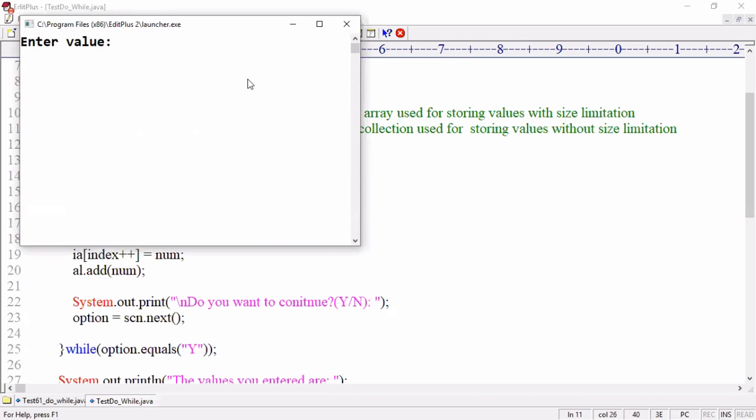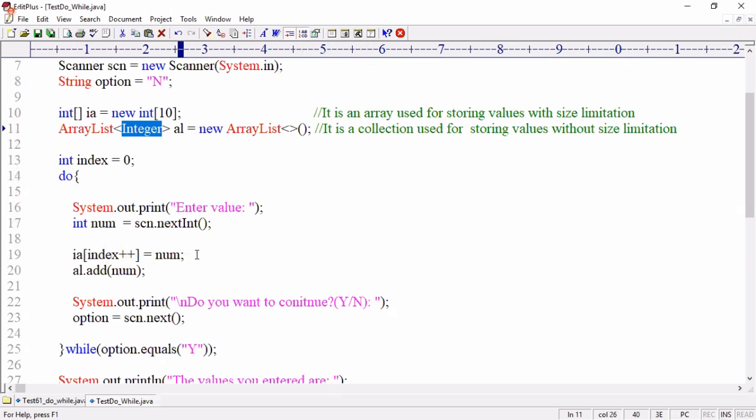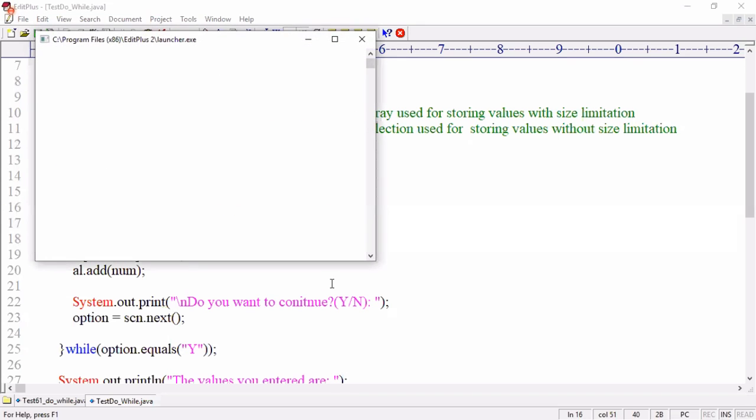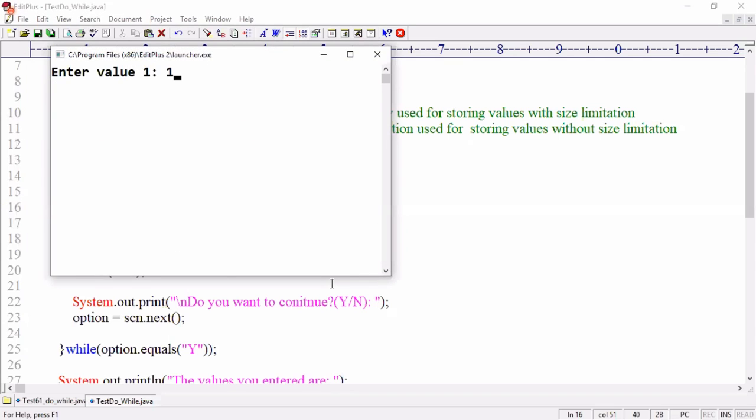Control 2, enter value 1, enter value. I want it displayed every time: enter value 1, enter value 2, enter value 3, like this. Then what should I write here? Enter value, in brackets, value plus 1. Oh, sorry, value plus what do you write? Index plus 1. Control 1, compile. Control 2, 1. Okay, let me take 10.